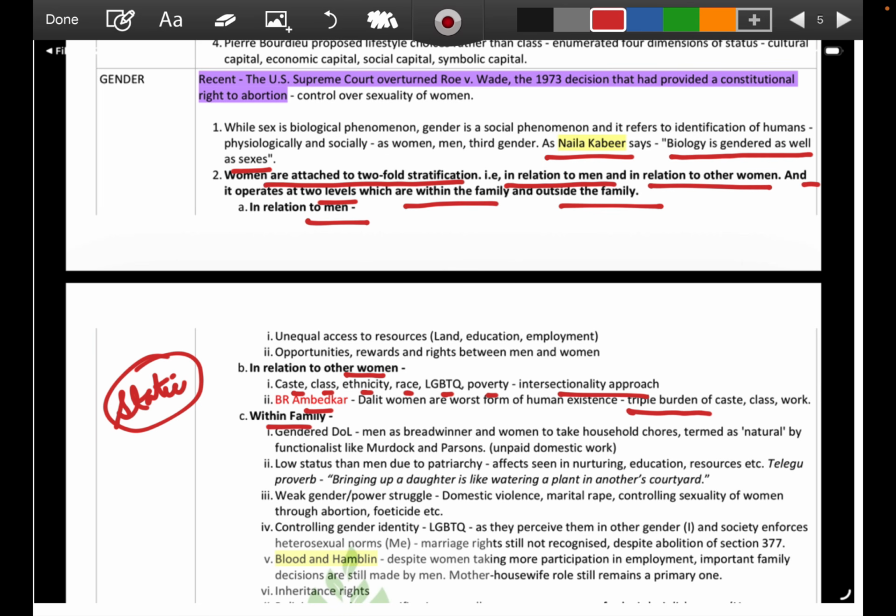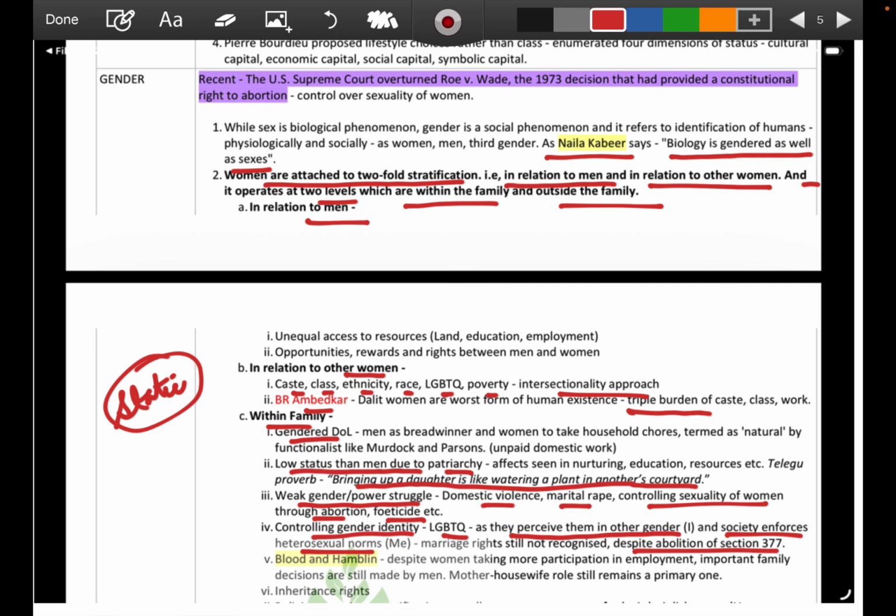So again, within the family, we are talking about the gender division of labor. We are talking about patriarchy, which gives women lower status than men. Bringing up a daughter is like watering a plant in another's courtyard. This is a proverb that is being said, right? So weak gender or power struggle is being talked of: domestic violence, marital rape, controlling sexuality of women through abortion, feticide, etc. Controlling gender identity, LGBTQ, as they are perceived as another gender, and society enforces heterosexual norms.